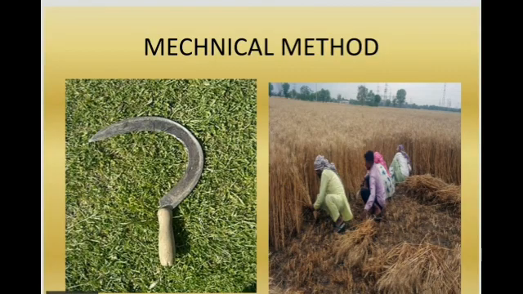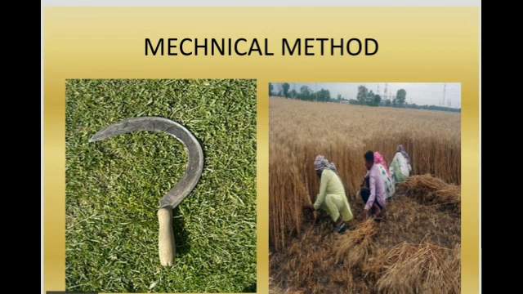Then mechanical method. In this, some laborers are appointed for harvesting and they use a sickle, that machine-like object called sickle. So manually with the help of the sickle, they can cut and gather the crops. So this is called mechanical method of harvesting and it will take time.